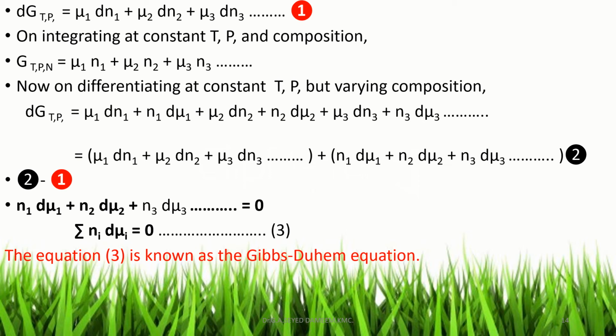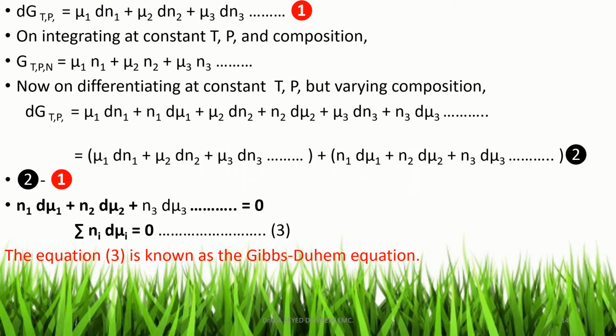Okay. So now I'm taking the mu terms first and the d mu terms next. So we have 2 terms in 2 brackets. The first bracket contains mu1 dn1 plus mu2 dn2 plus mu3 dn3 plus etc., plus the second term in the bracket, that is n1 d mu1 plus n2 d mu2 plus n3 d mu3 plus n4 d mu4 etc. Now let this equation be 2.